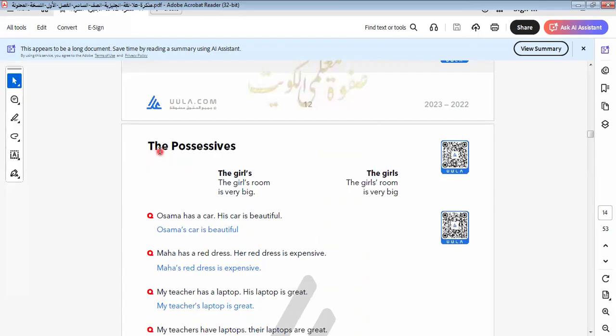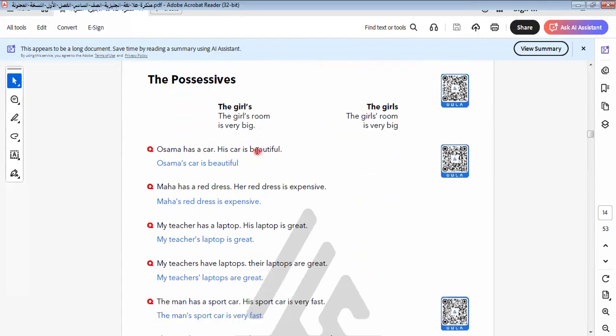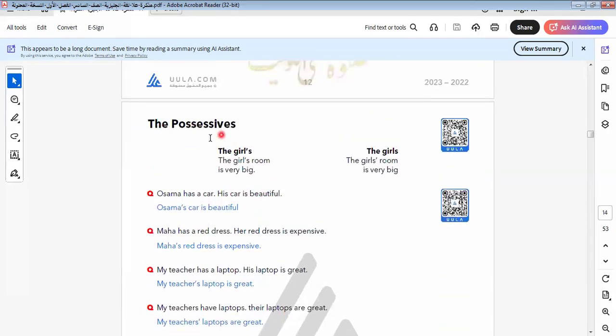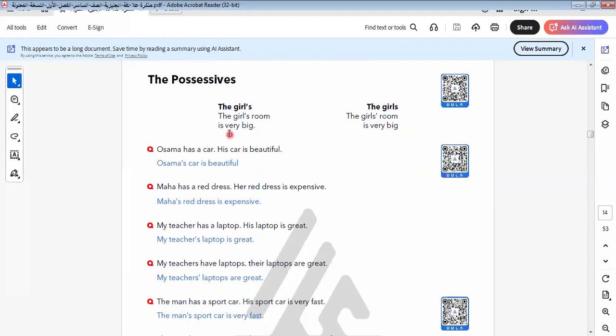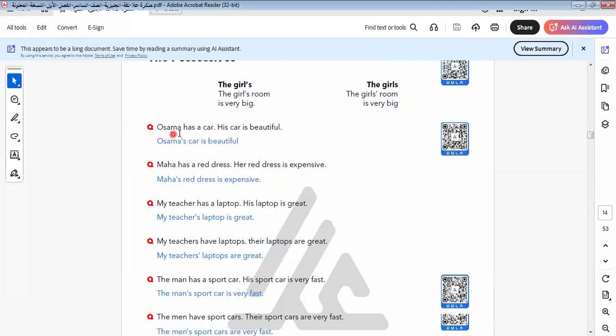So here we'll talk about possession. I think all of us know possession. Possession means something belongs to me, and I explained this before from grade 1 to grade 5. We took it before: possessive. Possessive means something belongs to someone, and we use an apostrophe S, like the girl's room, Omar's car, Ahmed's shirt, and so on. Osama has a car. His car is beautiful. So I will say, Osama's car is beautiful.